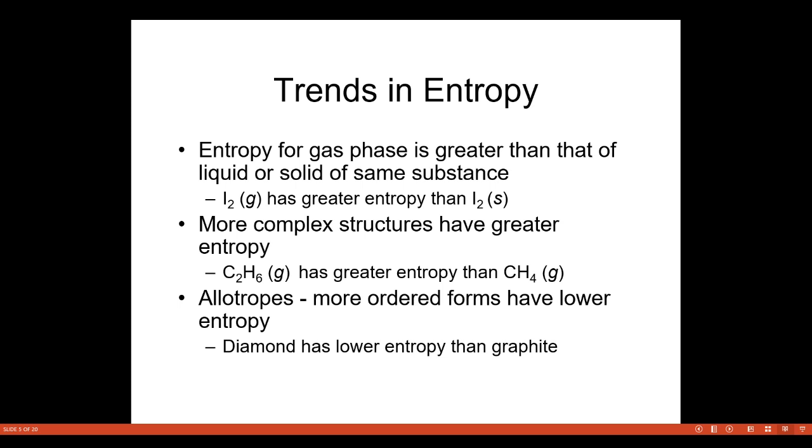Now what are the trends in entropy? Entropy for a gas is greater than that of a liquid or solid for the same substance. More complex structures have greater entropy, so C2H6 has a greater entropy than this. More ordered forms have a lower entropy.